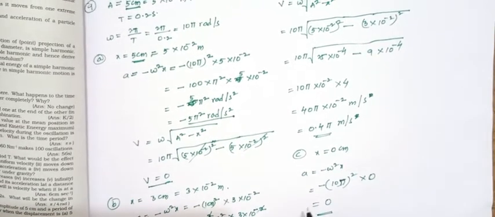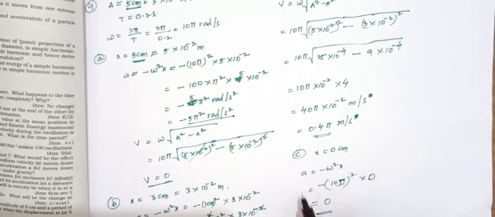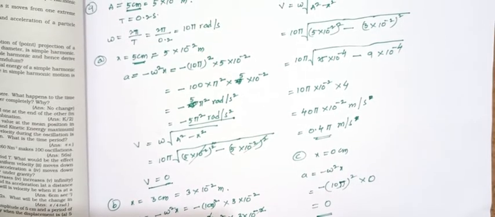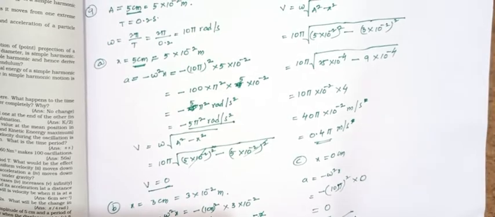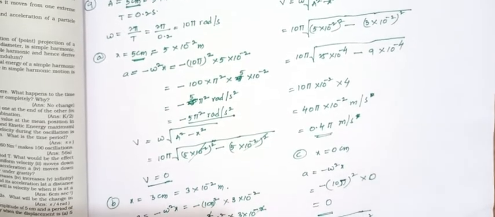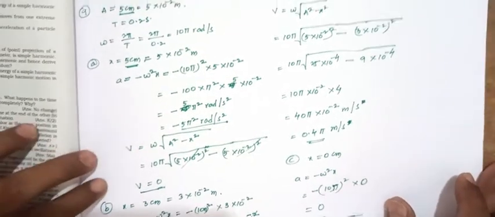Again the velocity. Velocity v equals omega into square root of a square minus x square.